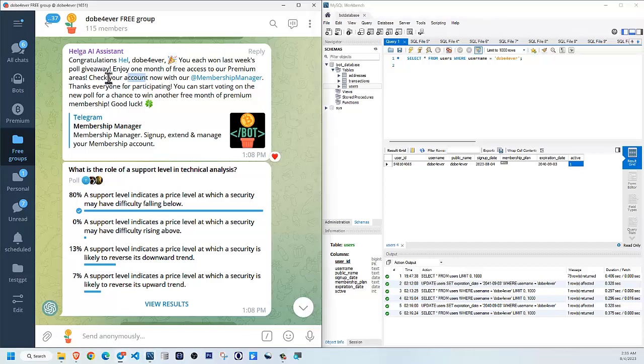So after sending this message, my personal assistant knows that my Telegram group is about this niche, this topic. And so it will come up with a different poll, related to my niche, every week. So I don't ever have to think about the contents of the poll.